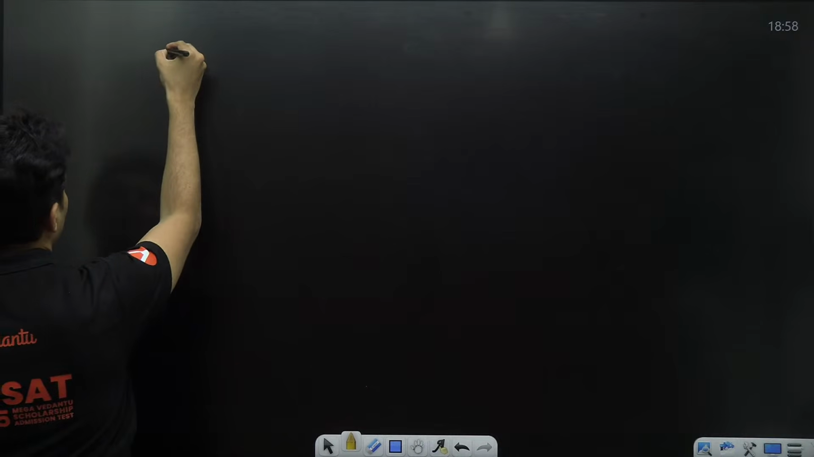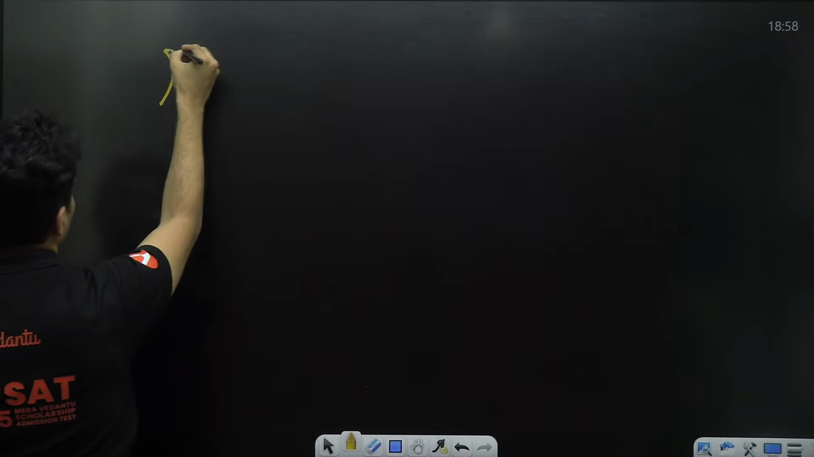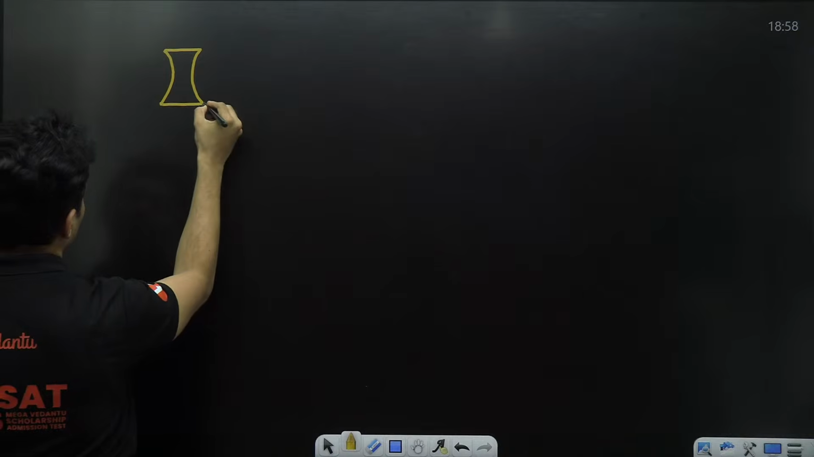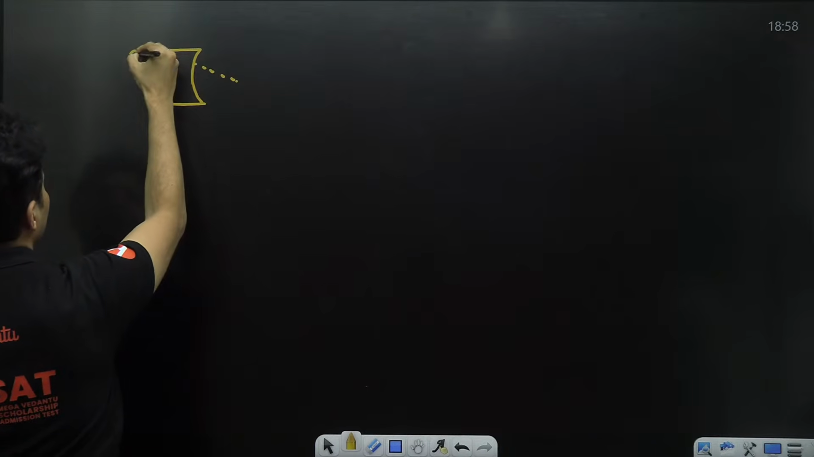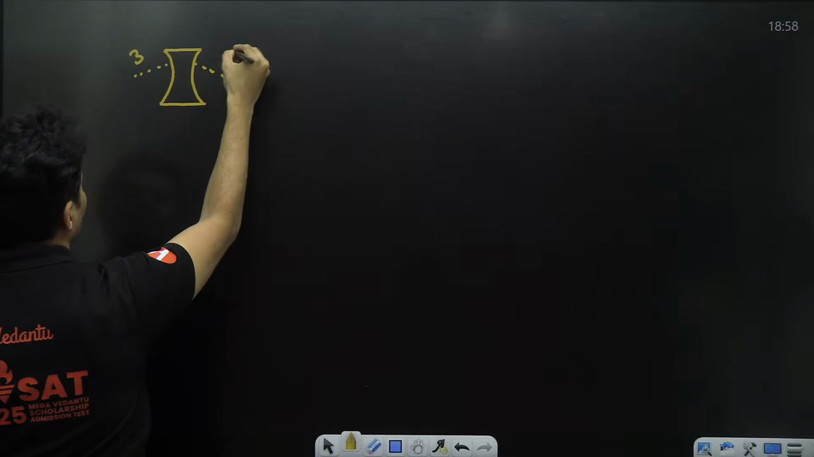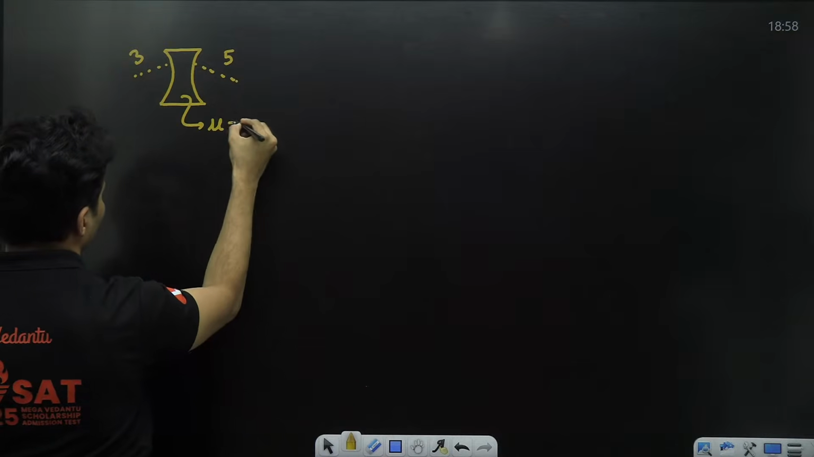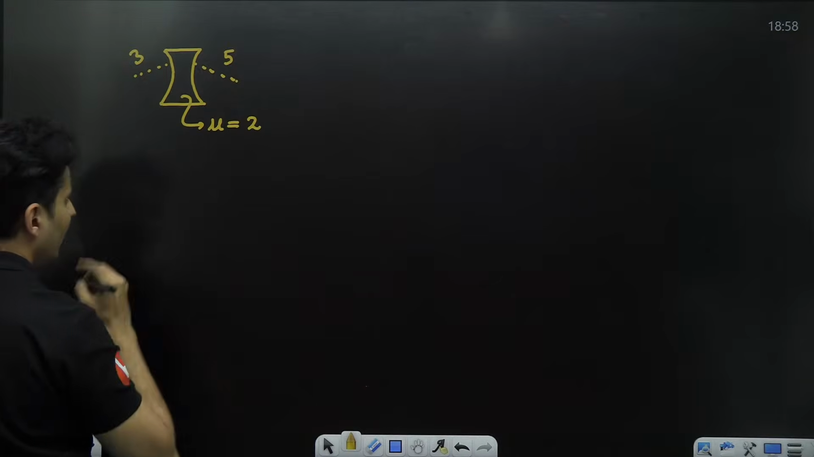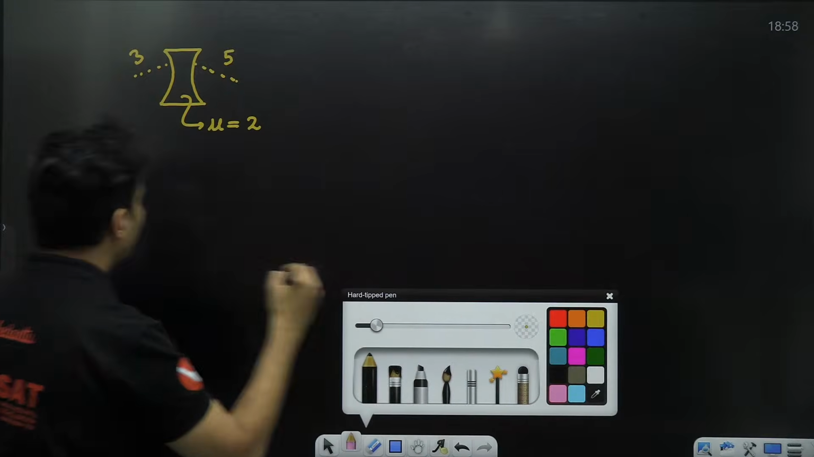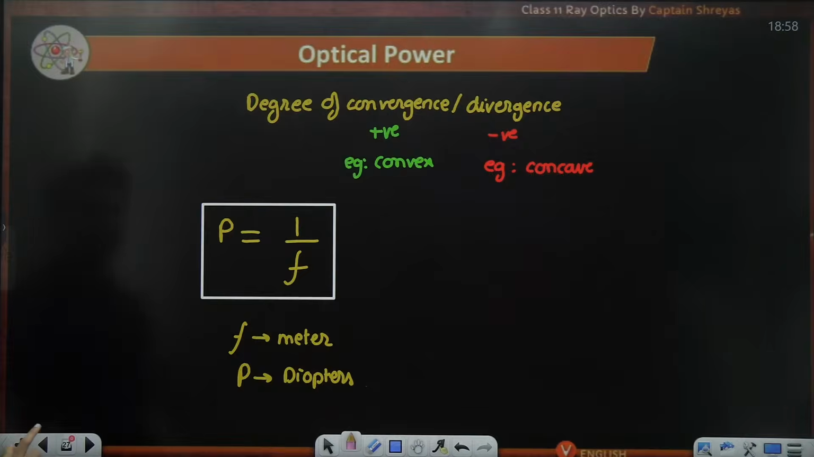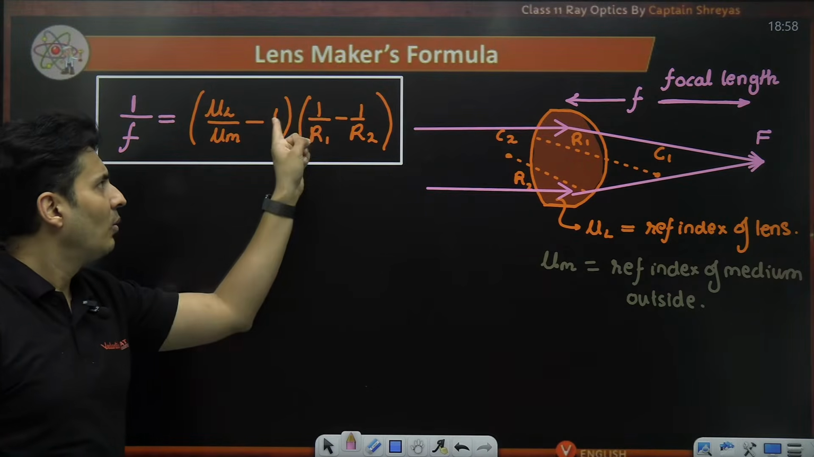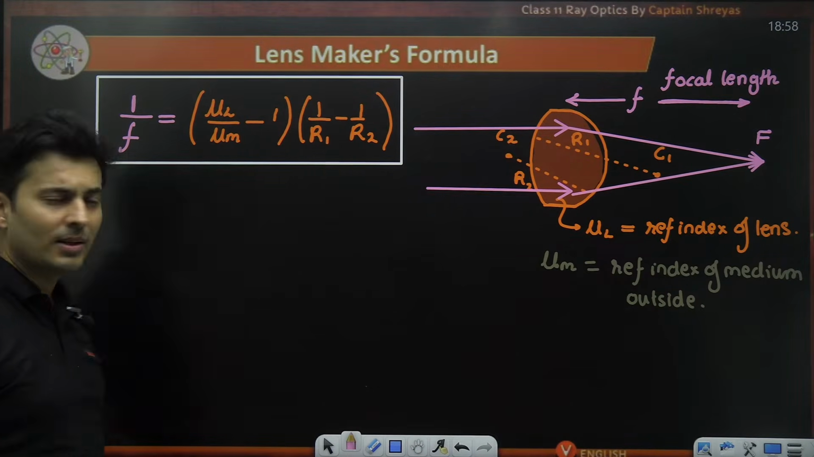Imagine there is a lens like this. I just want you to tell me the formula that you will use. Let's say this is 3 meters. Let's say this is 5 meters. Let's say the refractive index is 2. If I have to find the focal length, what formula will I use and what will I substitute? 1 by f, of course, is mu L by mu M minus 1 into 1 by R1 minus 1 by R2.